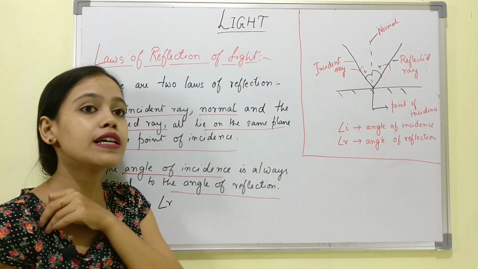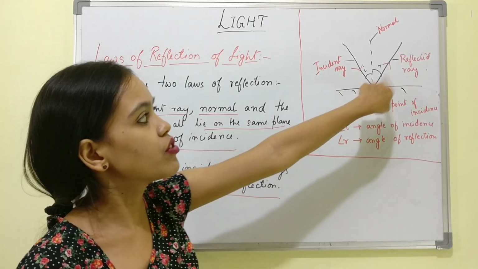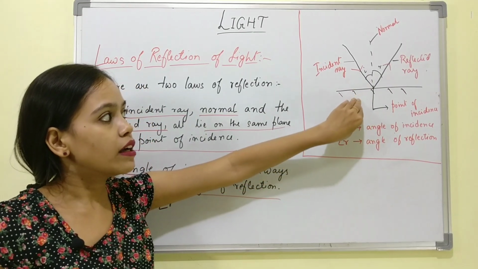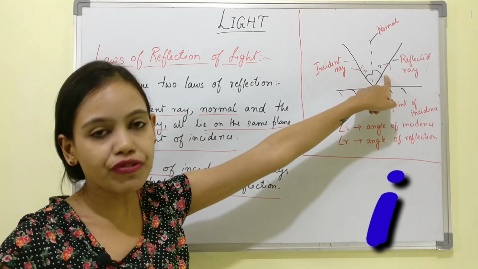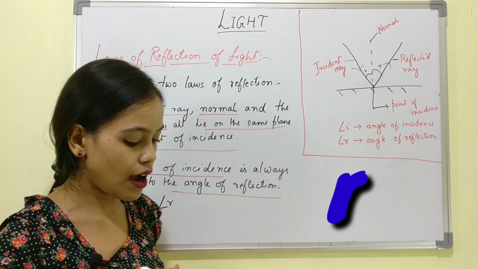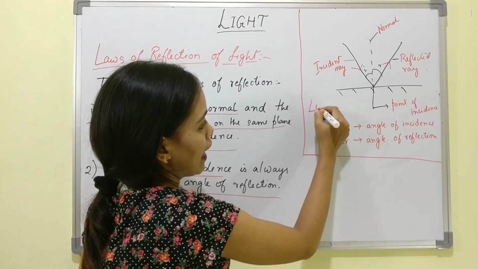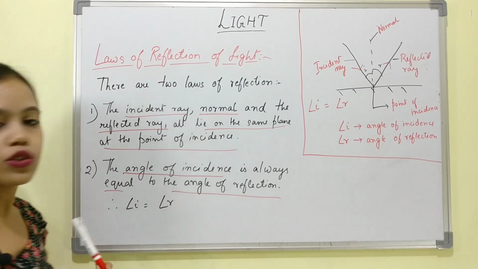That is, the incident ray is hitting on the point of incidence and then getting reflected back as the reflected ray. Here the angle of incidence is denoted by small i and the angle of reflection is denoted by small r. Angle i will always be equal to angle r, always, all the time. So these are the two laws.